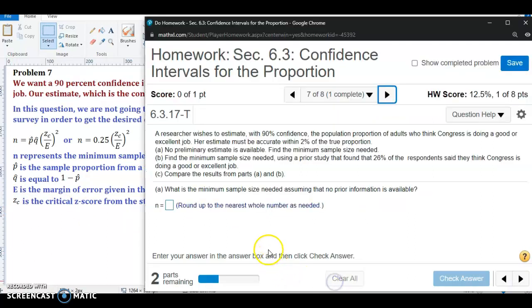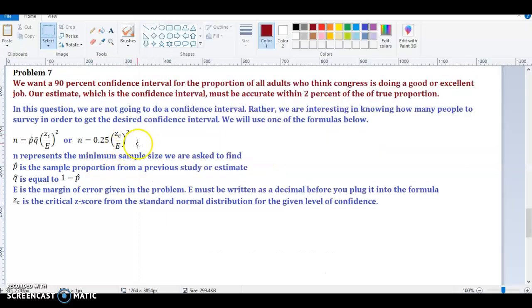Going back to the question, part A says no preliminary estimate is available, so find the minimum sample size needed. To answer a question like this, where there's no preliminary estimate available for the proportion, we're going to apply this formula. So what we need is that critical value and the margin of error.